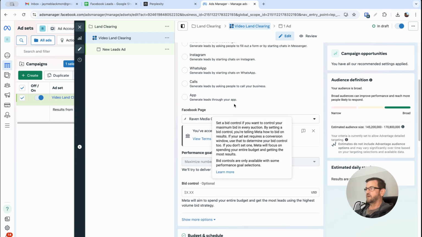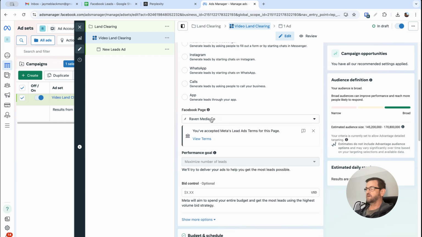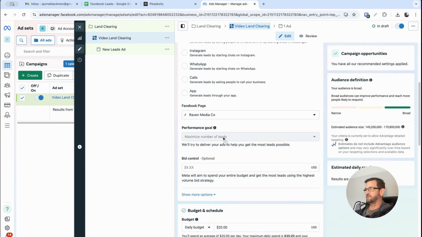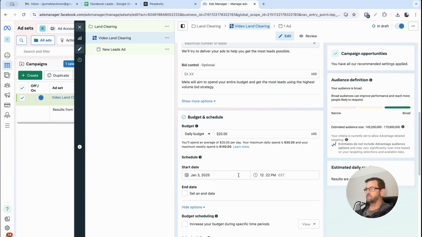Okay, so next we're going to come down to choosing your Facebook page. You should have your Facebook page connected to your ad account. If you can't, maybe I'll do a video on that at a later date. But basically you just choose your page here, and then you want to leave the performance goal as is. You don't really want to get into that on a new account. And then your daily budget, right? So if you want to spend $300 a month, you want to set this to 10. You get the idea there. So we just say 10.